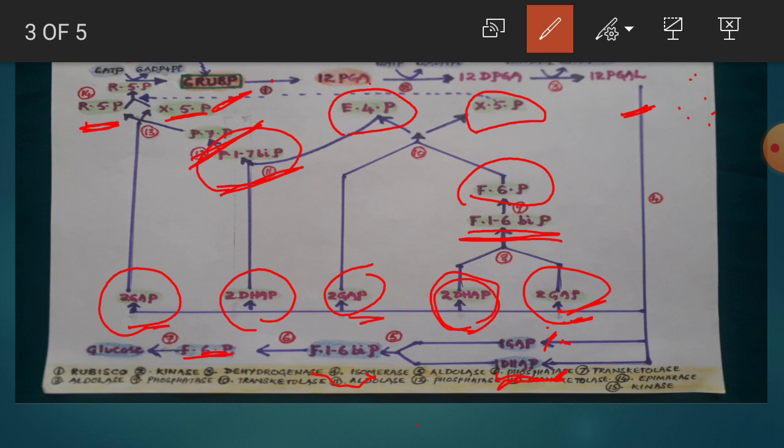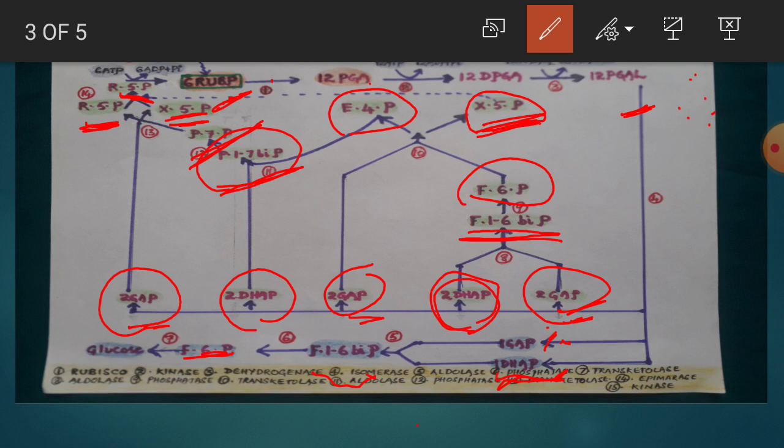Thus, here what have been formed? Xylulose 5-phosphate is formed. Ribose 5-phosphate is formed here. And previously, one xylulose 5-phosphate was already formed. Now, the already formed xylulose 5-phosphate, the newly formed xylulose 5-phosphate, and ribose 5-phosphate, these 3 molecules condense and form ribulose 5-phosphate. You can see here ribulose 5-phosphate in the presence of an enzyme epimerase.